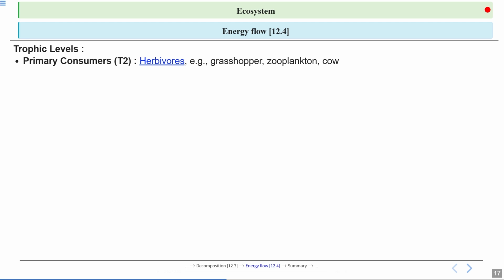Okay. The next trophic level is occupied by the primary consumers. The primary consumers are known as the herbivores, meaning they eat plants. Examples are grasshoppers, zooplankton, and cow.